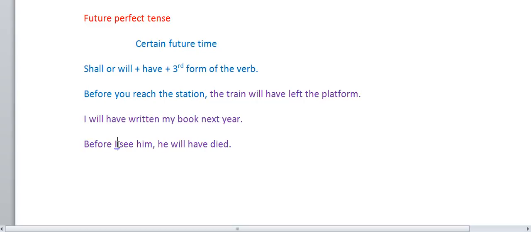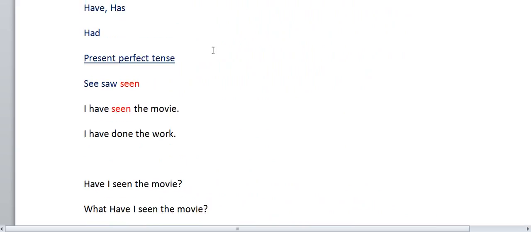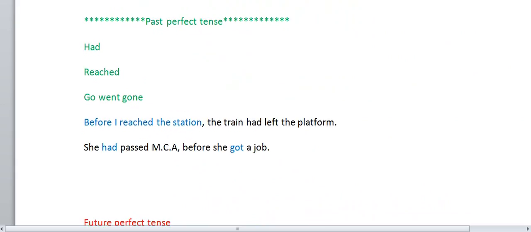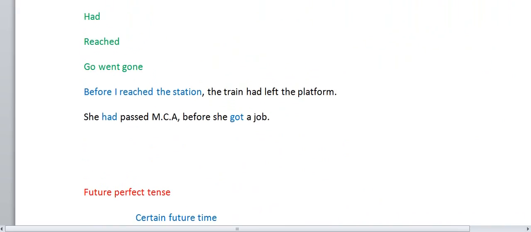Suppose, before I see him, he will have died. Like this we can do it. This is the perfect tenses. This is the present perfect tense. This is the past perfect tense. This is the future perfect tense.